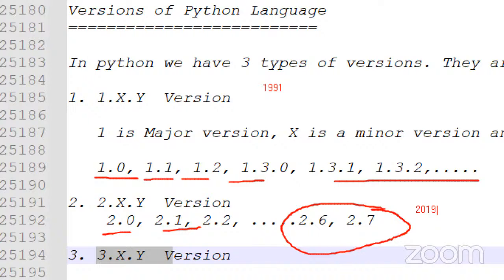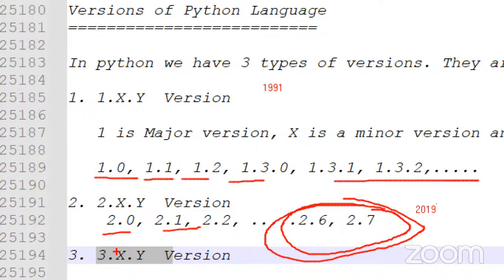In April 2019, Guido van Rossum officially announced that they are not going to support the Python 2.x versions anymore. Python 2.x versions will not be updated, and security fixes will not be supported either. So from now on, all Python people use the 3.x versions for developing new applications, and existing Python applications are also being changed to 3.x, as they announced.